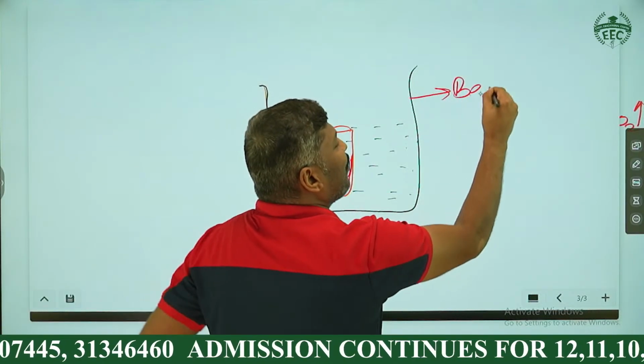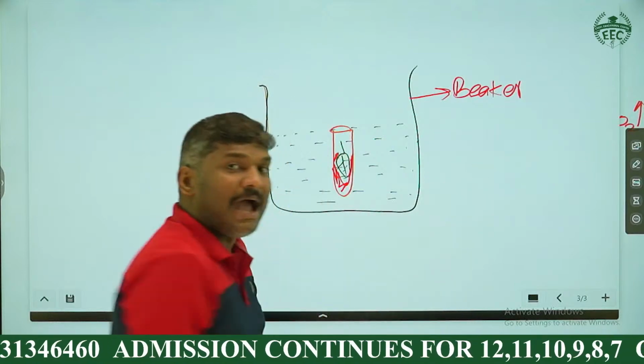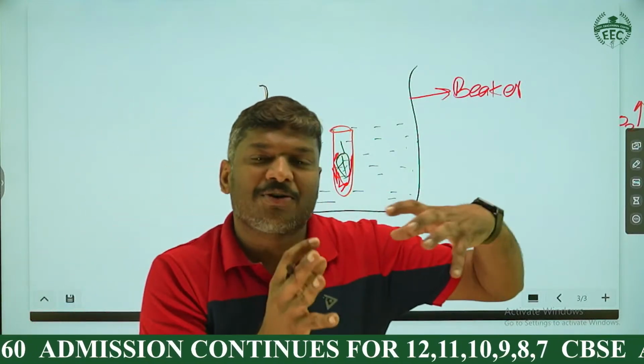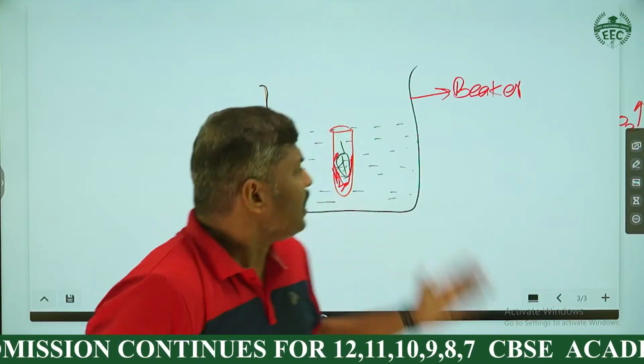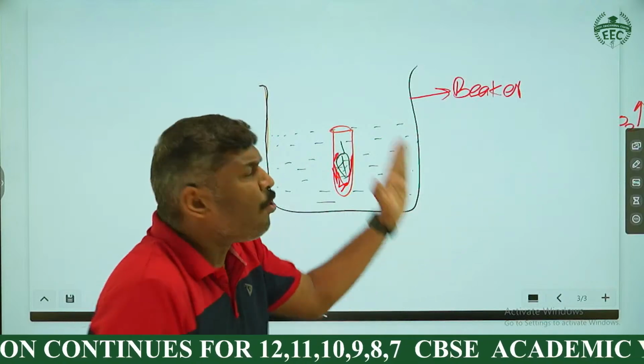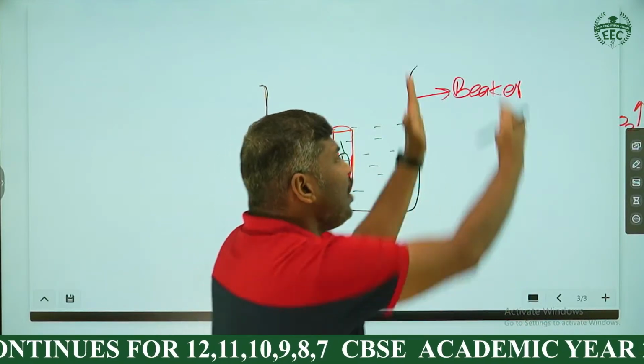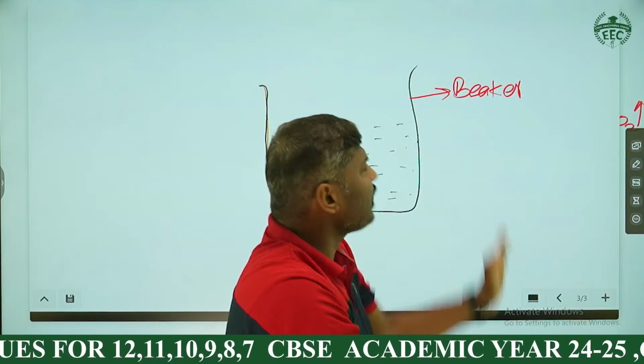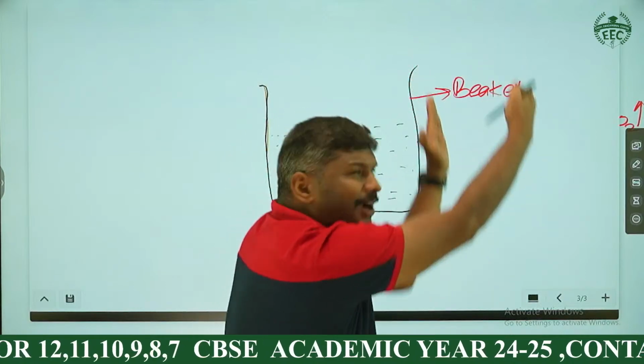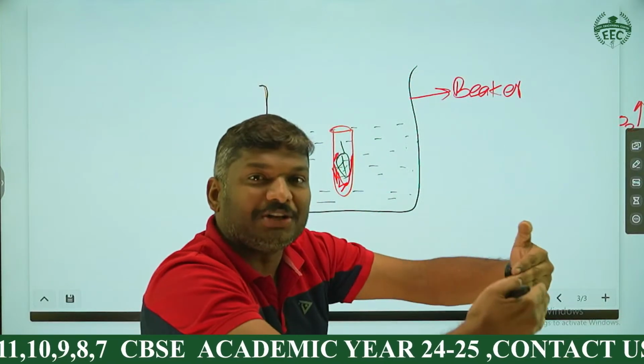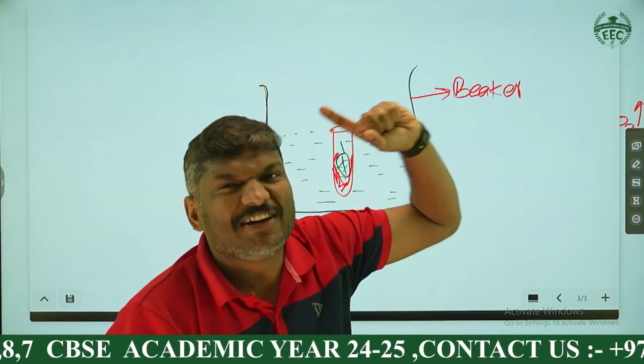This is what we call what? Beaker. And when you are labeling, my dear students, there is a rule in biology. If you want to label a part, all the labeling should be there only on the right side. So that's why you have to draw the diagram on the left side. You have to label everything on the right side.